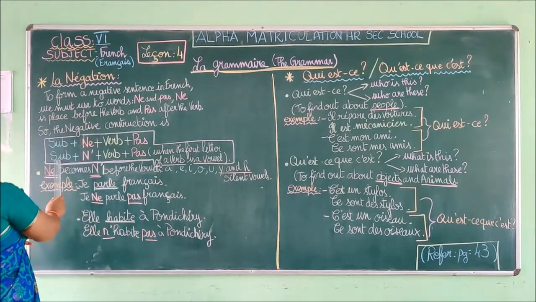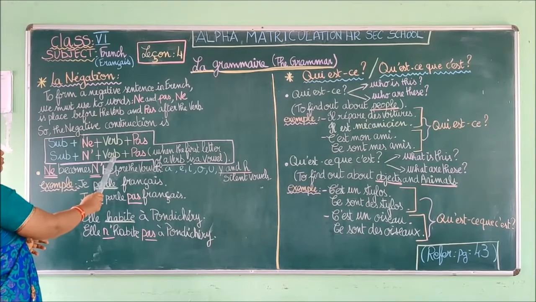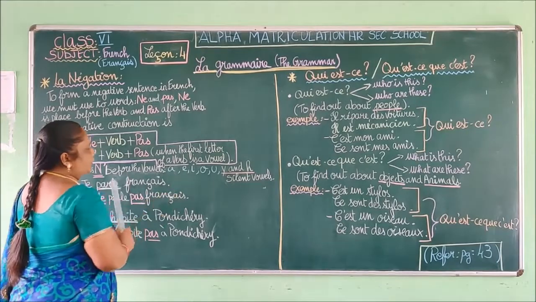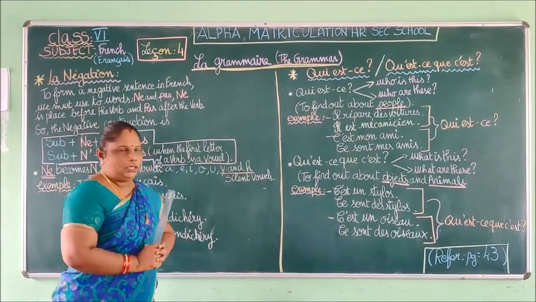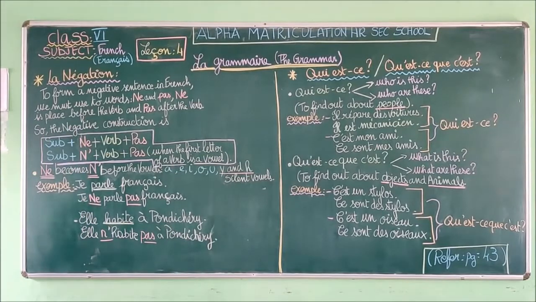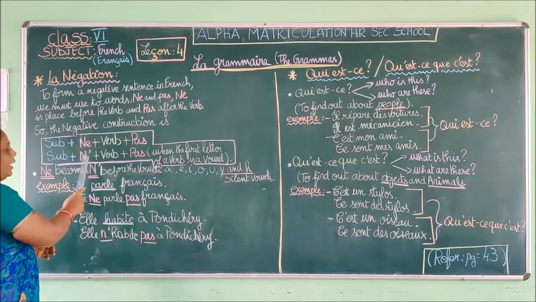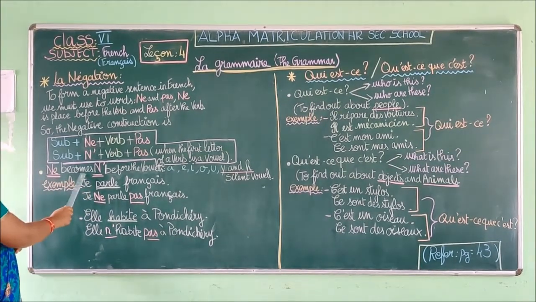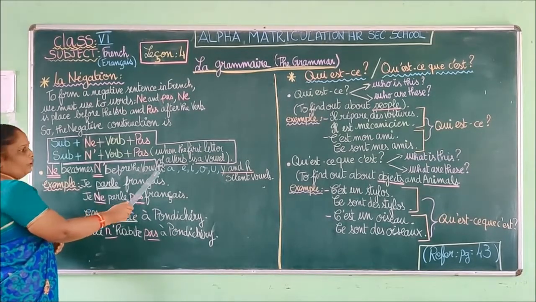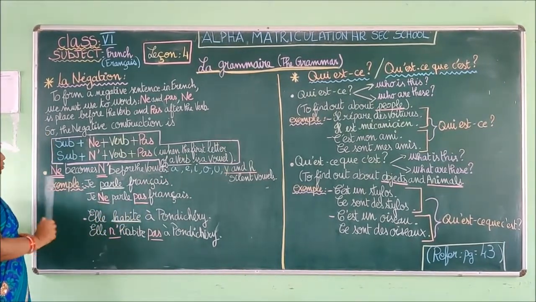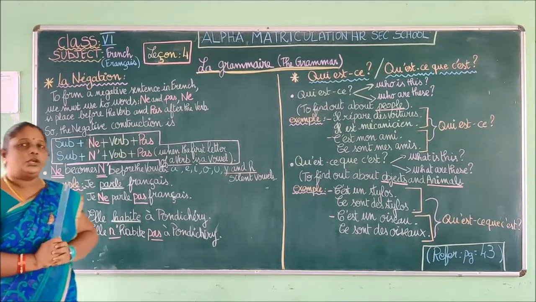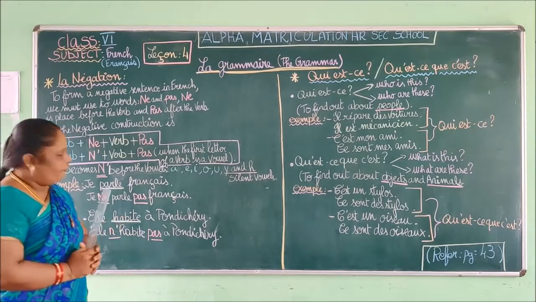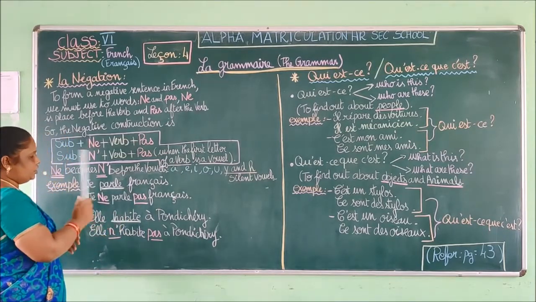Okay, so here subject plus N apostrophe plus verb plus pas. Okay, so when the first letter of the verb started with the vowel, we are going to have N apostrophe instead of putting N-E. Okay, so ne becomes N apostrophe before a vowel. Okay, so here I have given you 2 examples. So je vous ai donné 2 exemples. Okay, so je parle français. I speak French. So how will you change this sentence into negative form?